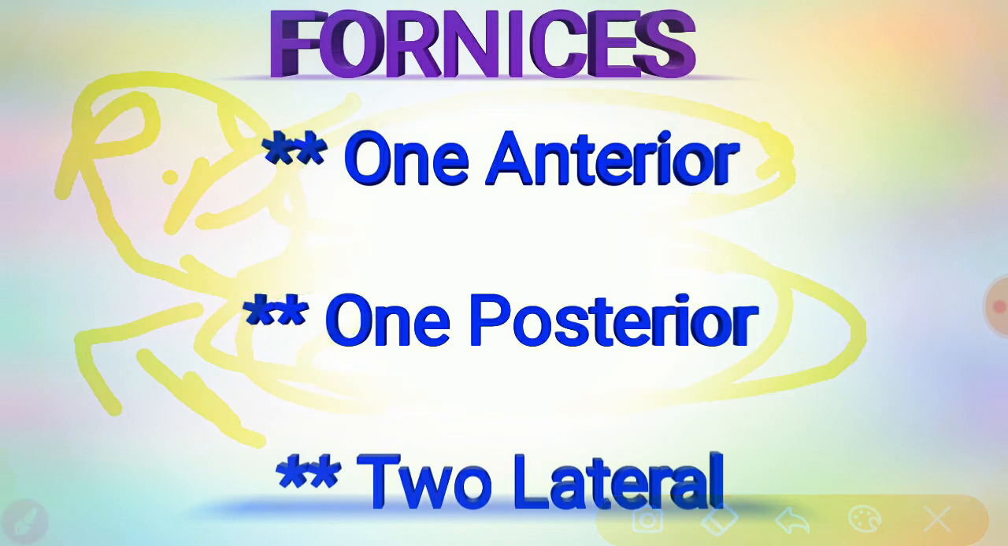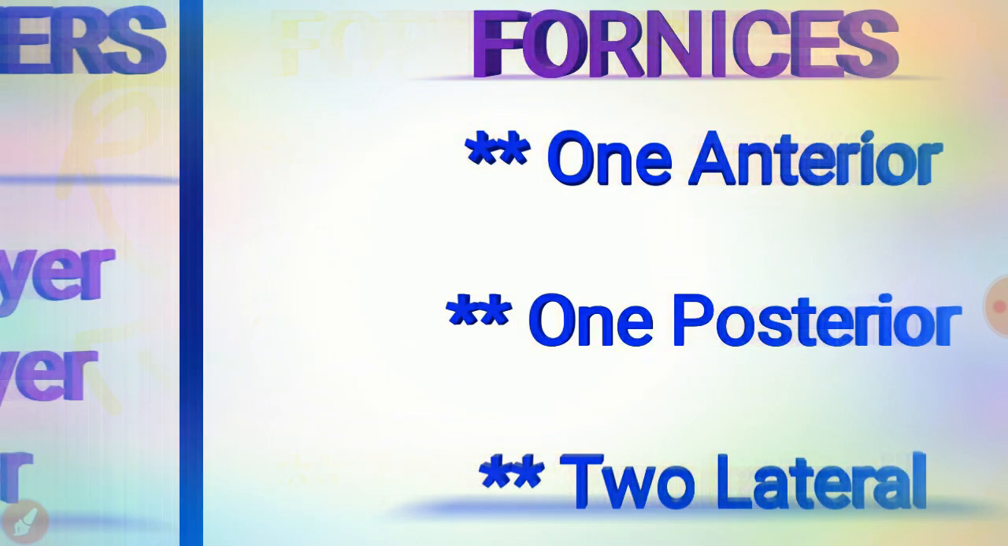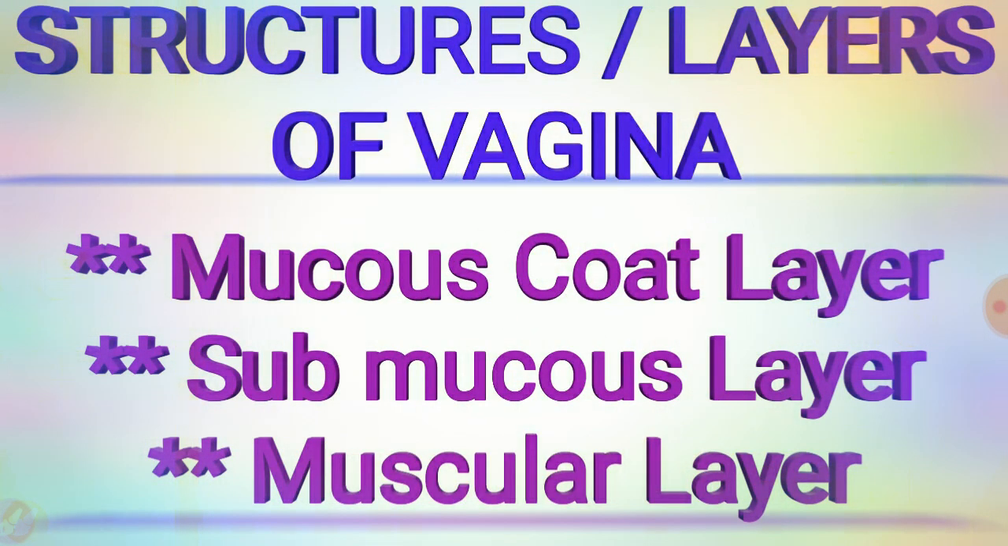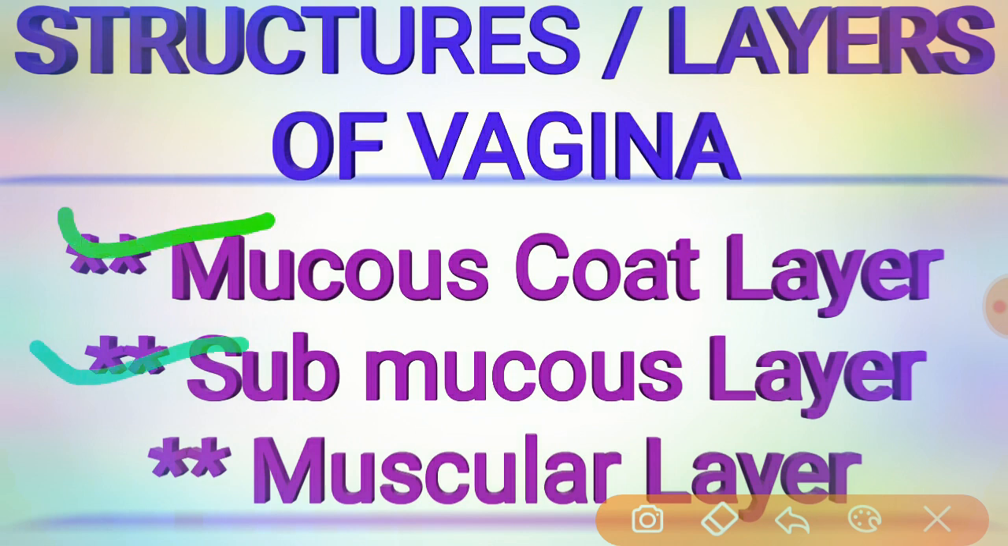Okay, these are the anterior, posterior, and lateral wall relations. Coming to the structures or layers of the vagina. The layers form outwards from the lumen of the vagina. The first one is the mucus coat layer, the second one is the submucous layer, and the third one is the muscular layer.